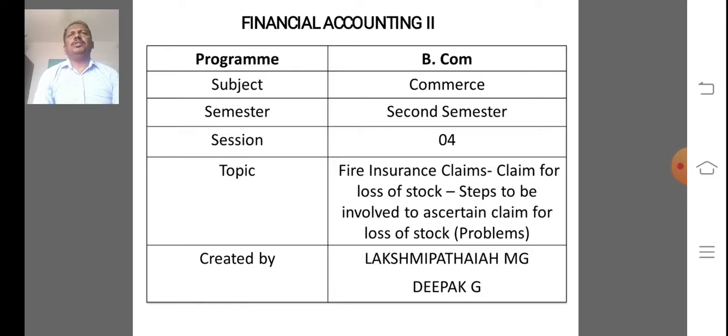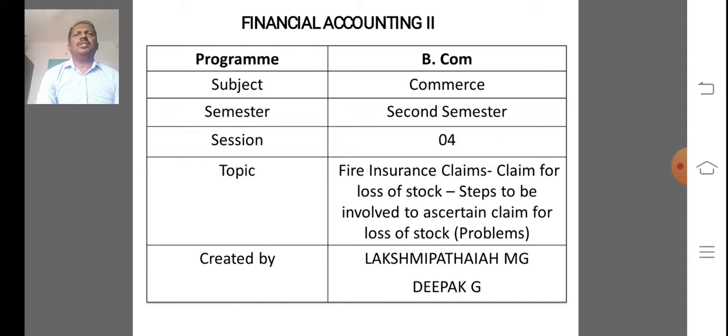The third step is preparation of memorandum trading account. It is just like a trading account. It is prepared to ascertain the stock on the date of fire accident. It is not prepared as a part of the double entry system, therefore it is called a memorandum trading account. To prepare it, what information are we requiring?